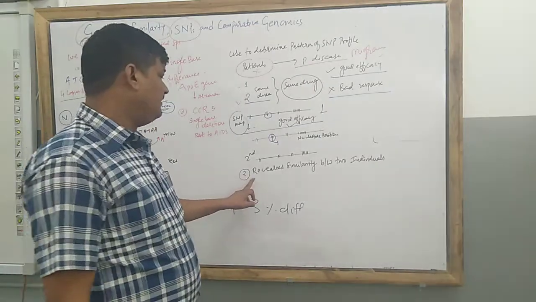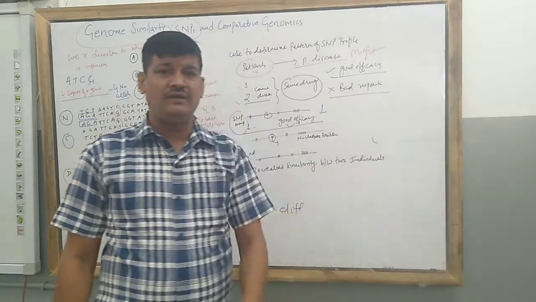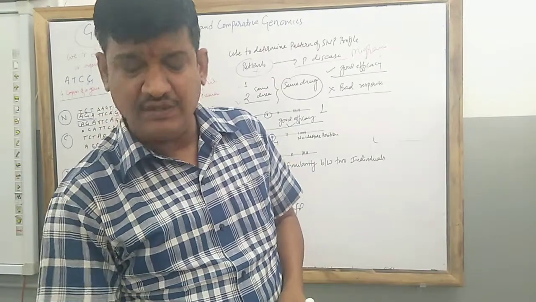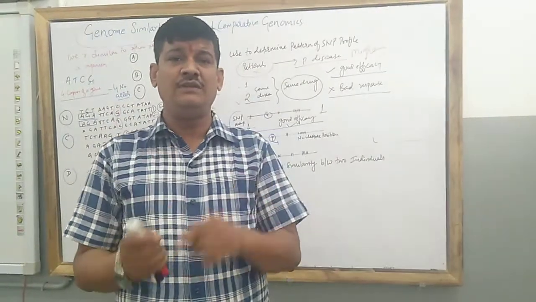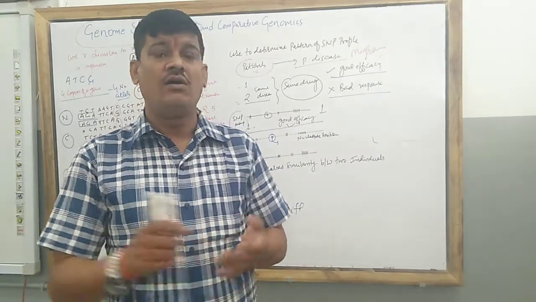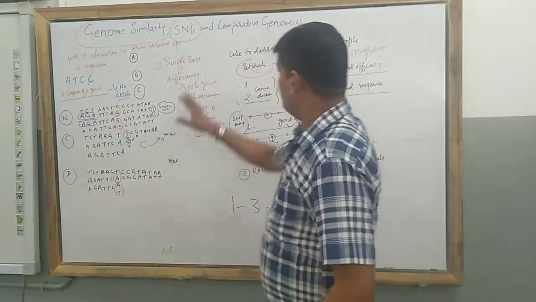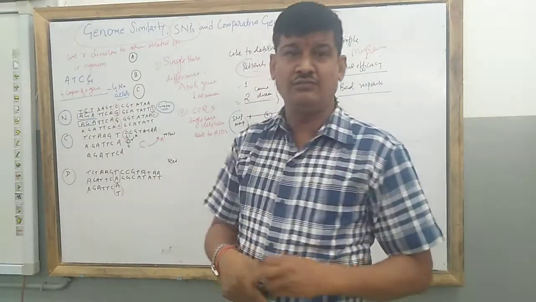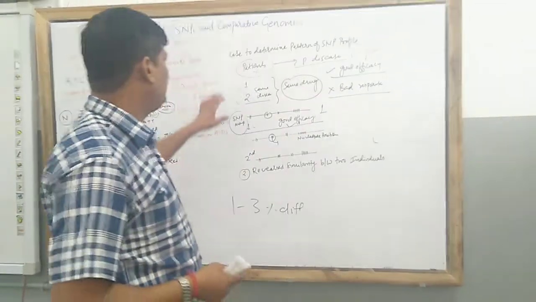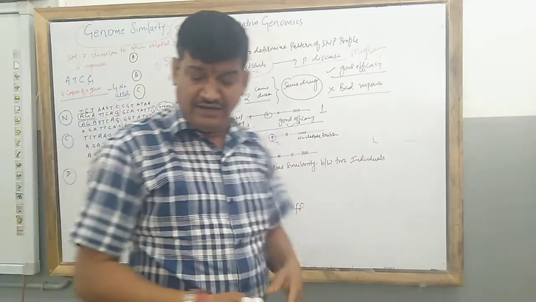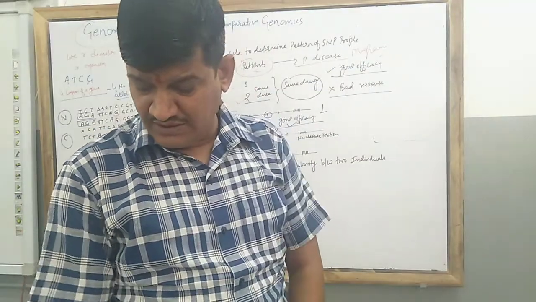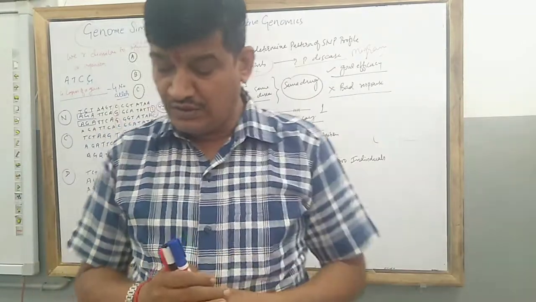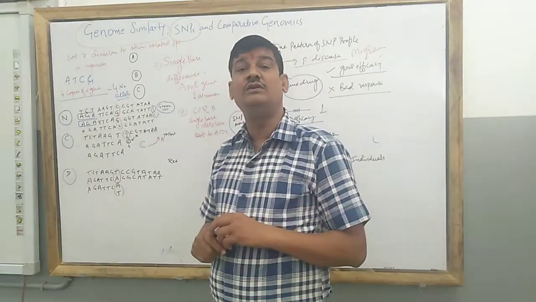Now the second one is revealing similarity between two individuals. I just gave an example of human being and chimpanzee. Human being and chimpanzee have very good similarities. There is only 1 to 3% difference in their genome or in the total base pair sequence. In the human genome, approximately 10,000 SNPs are present, and the range of single nucleotide polymorphism is 1.6 million to 3.2 million sites in the human genome.